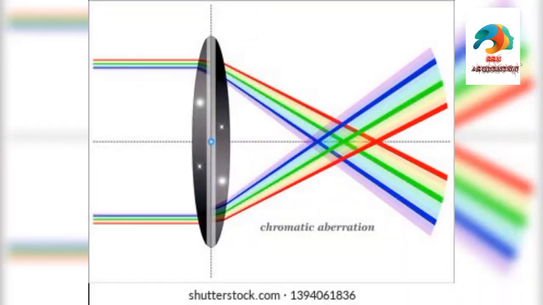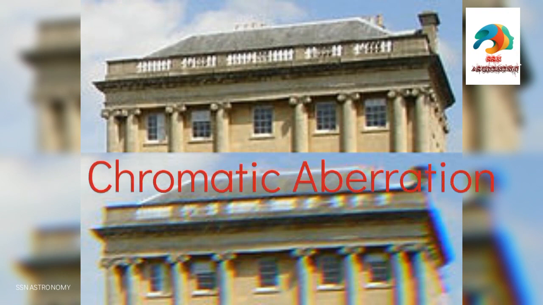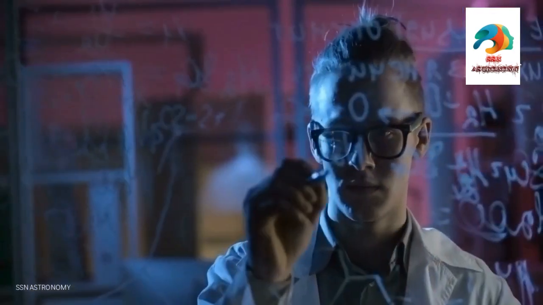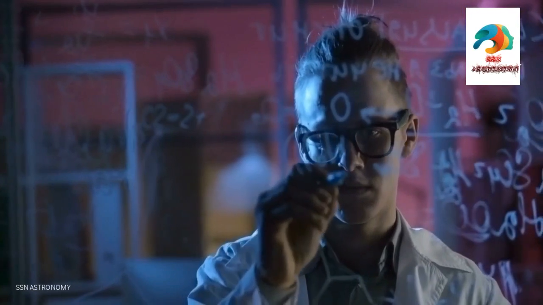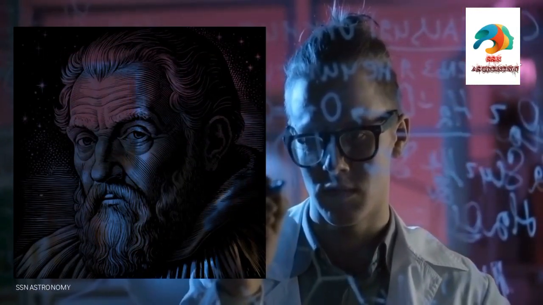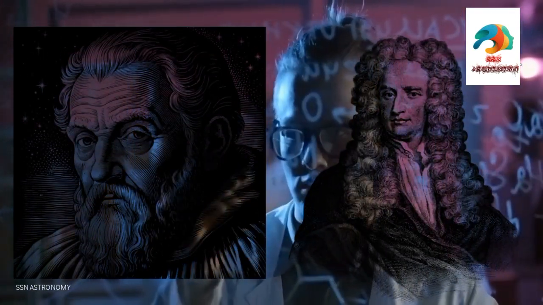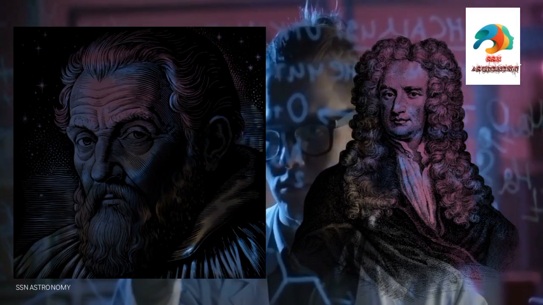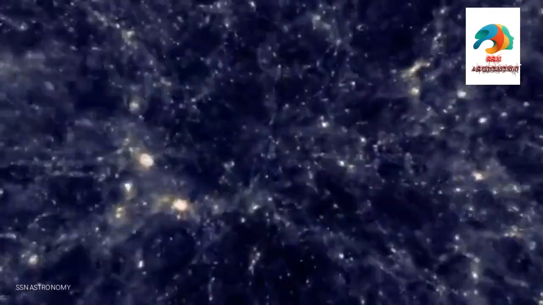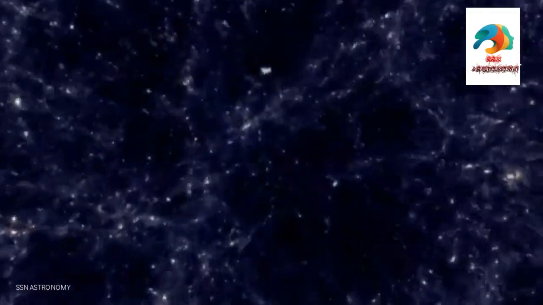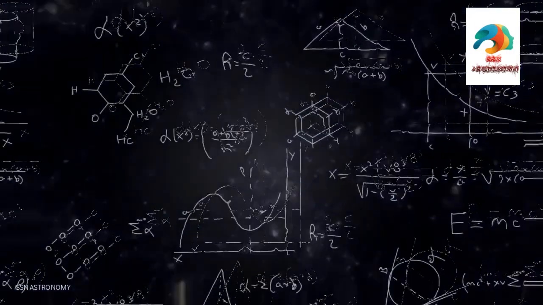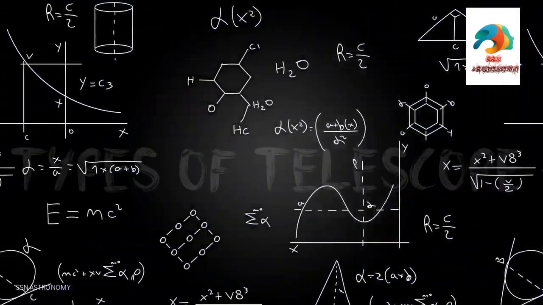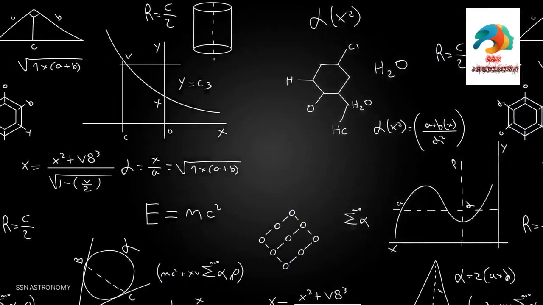The phenomenon of color distortion is scientifically known as chromatic aberration, and since then development has taken place in both the Galilean telescope and the Newtonian telescope, and continues to happen in the future also. So here is the complete history of the telescope. Let's move on to the next part of this video, which is the types of telescopes.